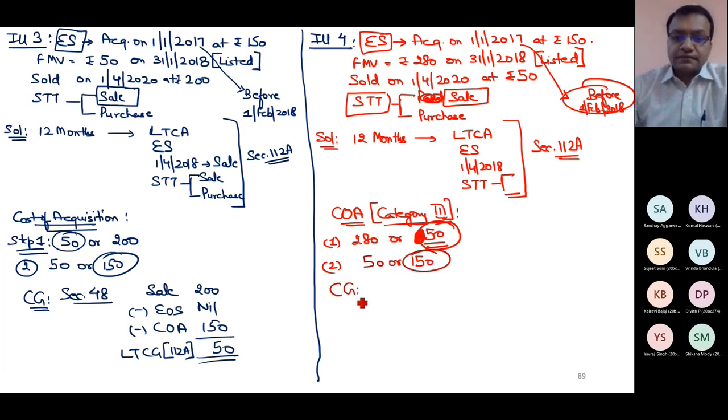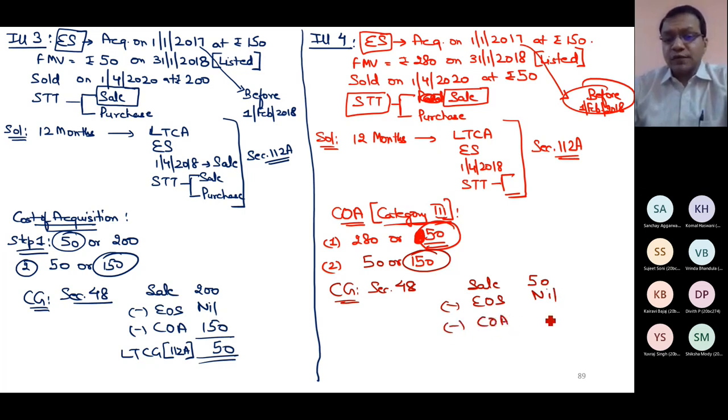Capital gain, Section 48. Sale 50. Expense on sale nil. I cannot do indexation, so I will write exact cost of acquisition because under 112A indexation is not allowed. Cost 150. There is a loss of 100 rupees.